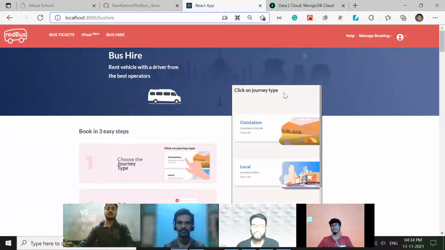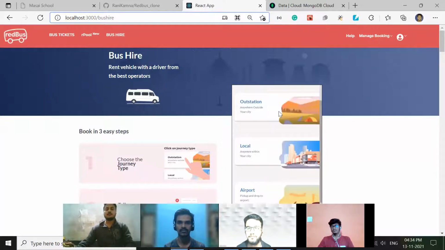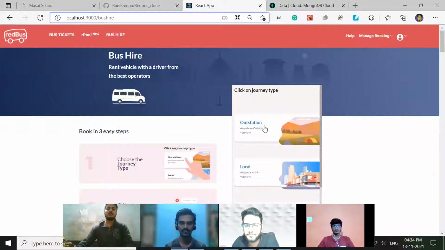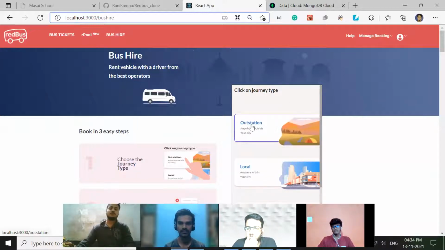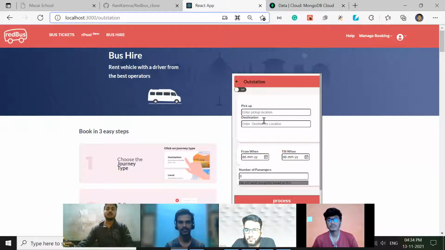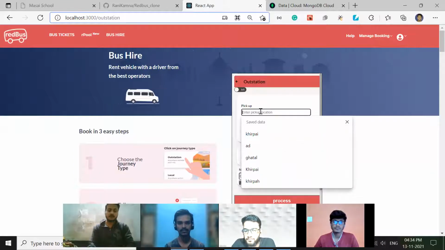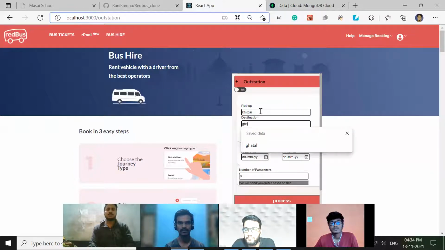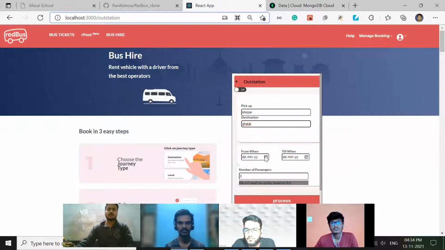As you can see, this is the journey type. Here, there are three types of journeys. If the user wants to book a vehicle, then he needs to choose any of them. And if the user wants to go outside of his city, then he needs to click the outstation button. After that, he needs to fill in the pickup address, destination address, and the time also.